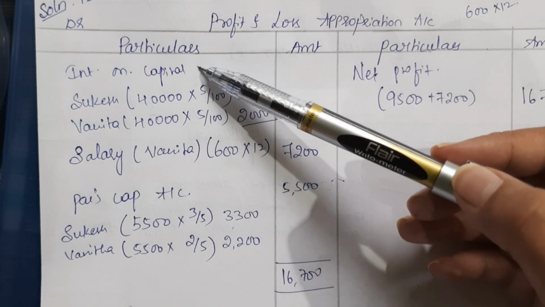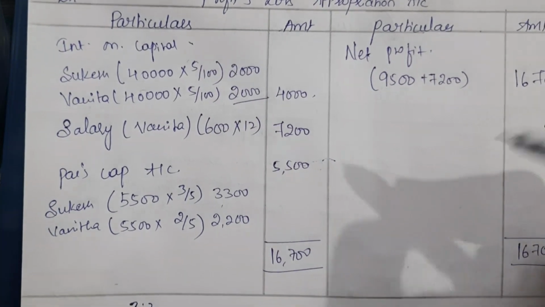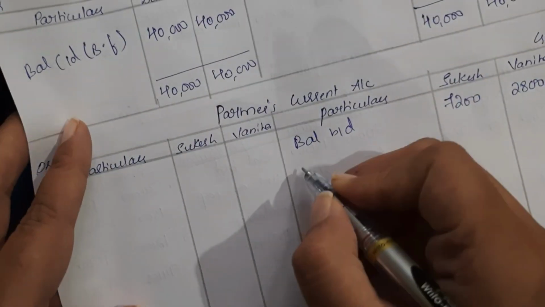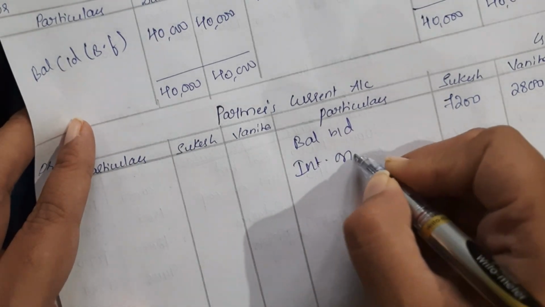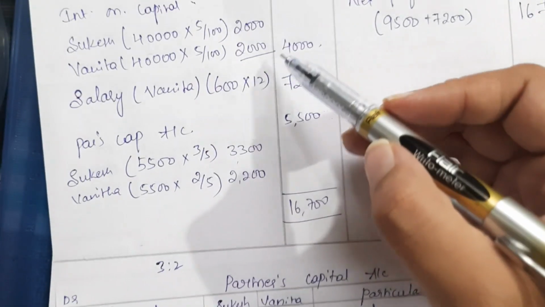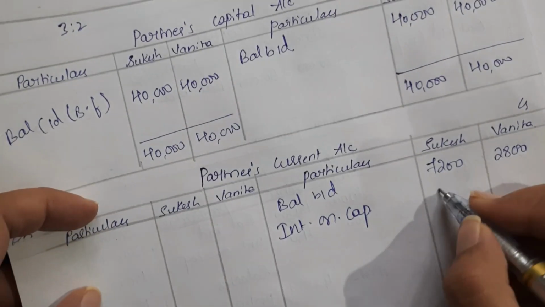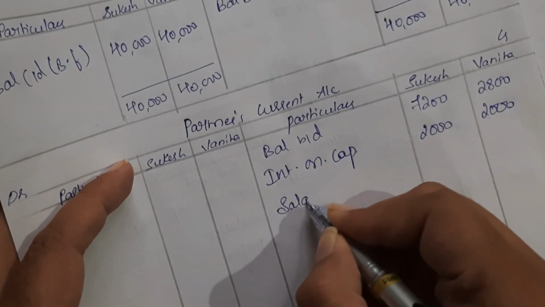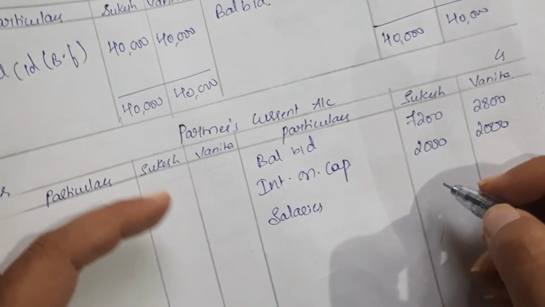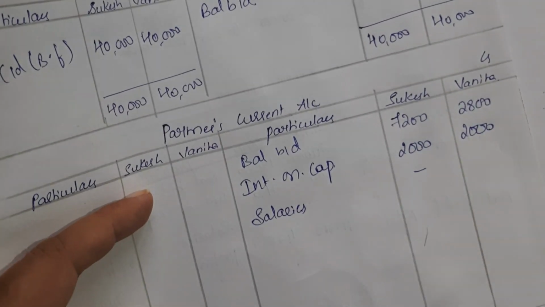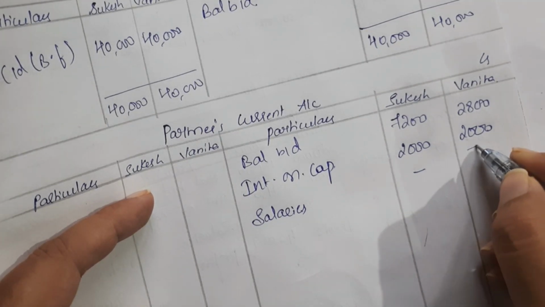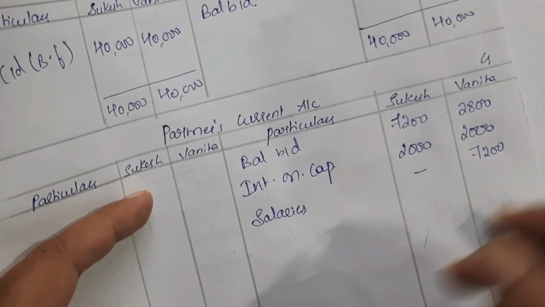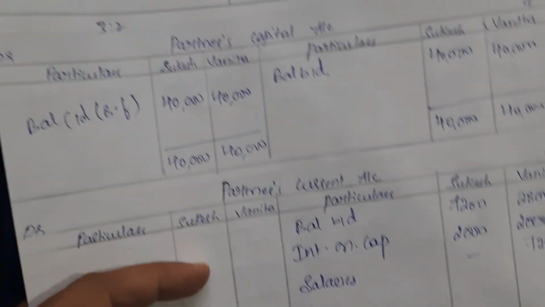Okay, interest on capital the partners are going to receive from the firm, so that is on the credit side, interest on capital. So all the calculations are done here, right? So take the same amount, 2,000 for each partner. Okay, then we have partners salaries. Okay, now here Sukesh is not going to get any salary, but Vanita is going to get a salary of rupees 7,200 per annum, that is 600 rupees per month.